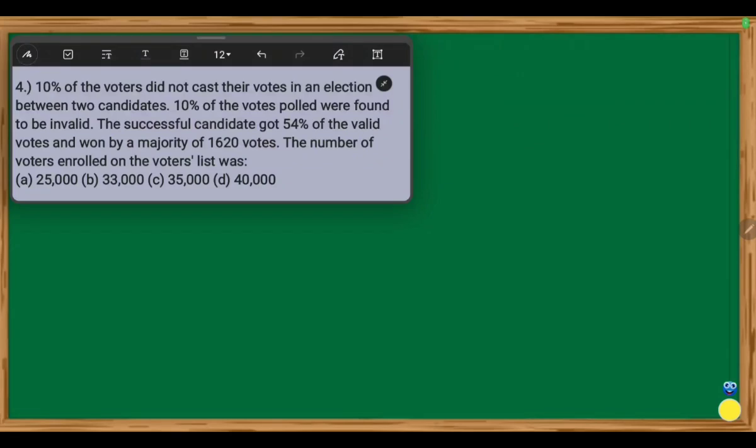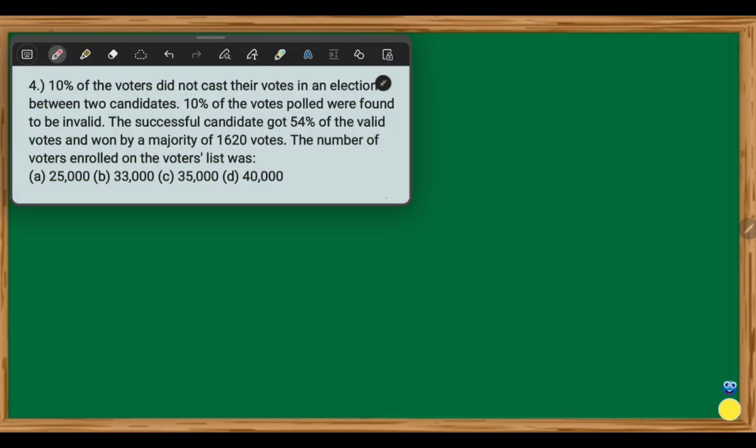Look at the fourth question. 10% of voters did not cast their votes in an election between two candidates. 10% of the votes polled were found to be invalid. The successful candidate got 54% of valid votes and won by a majority of 1,620 votes. The number of voters enrolled on the voters list was? 4 choices are given. At first try yourself.